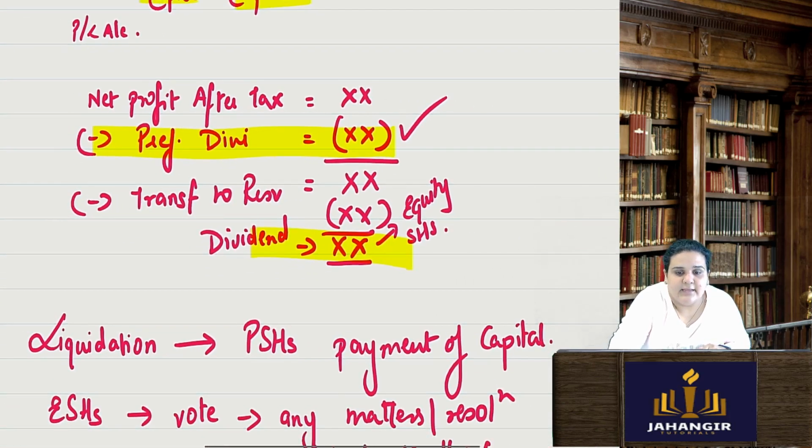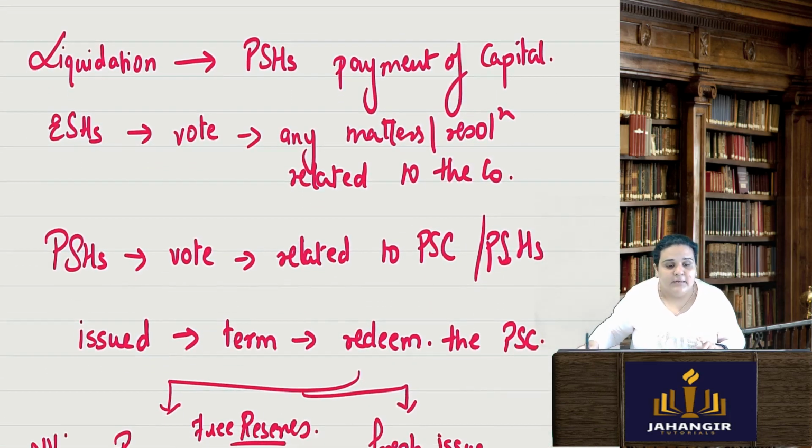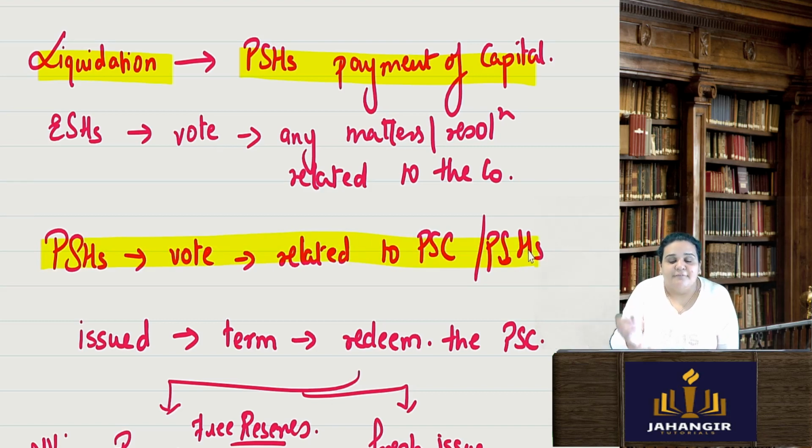And second, they get preference at the time of liquidation. In liquidation, first we settle the claim and the capital of preference shareholders. But when it comes to voting, equity shareholders vote on all the resolutions, on all the matters related to the company. But preference shareholders vote on matters related to them, affecting their capital, affecting their interest in the company.